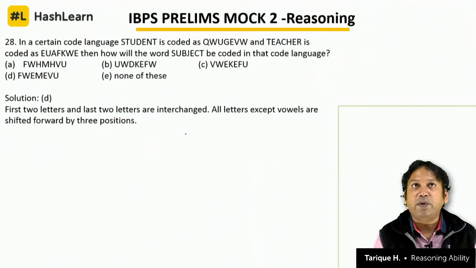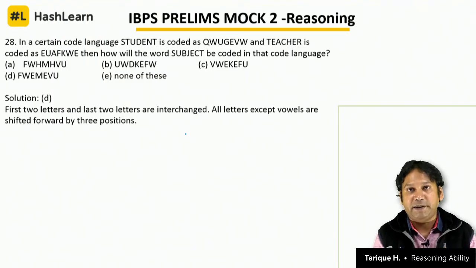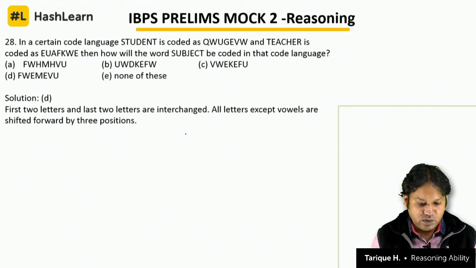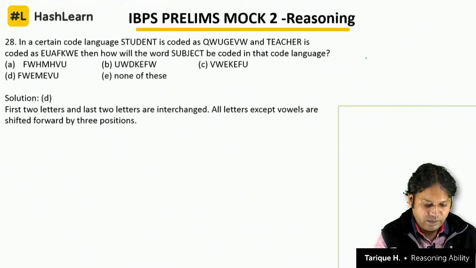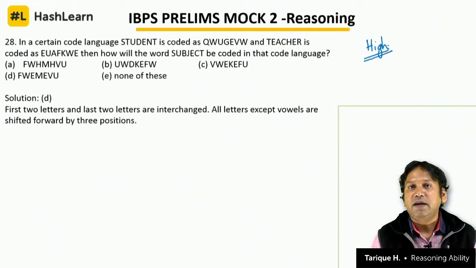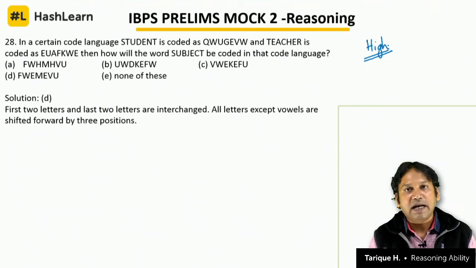Next, look at the other coding and decoding questions. The other set of 5 questions of coding and decoding came in a set, with symbols, letters, everything, and there were 2 separate questions of coding and decoding. So we are discussing those 2, and this is also a very unique way of coding words. Why is it unique? Why is it high difficulty?